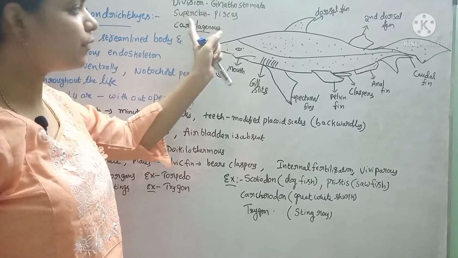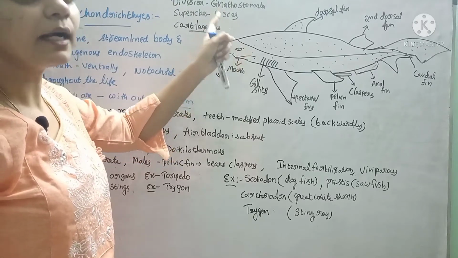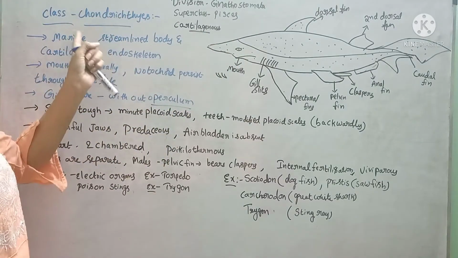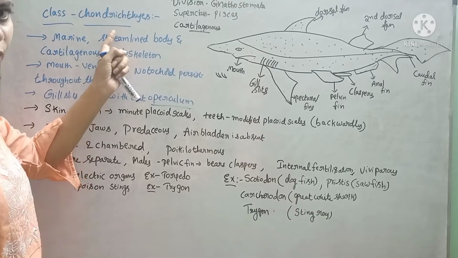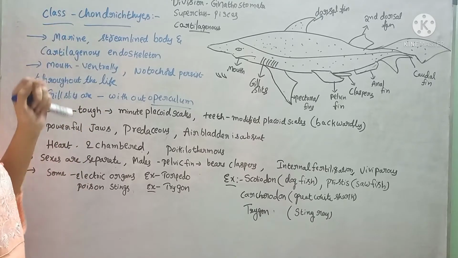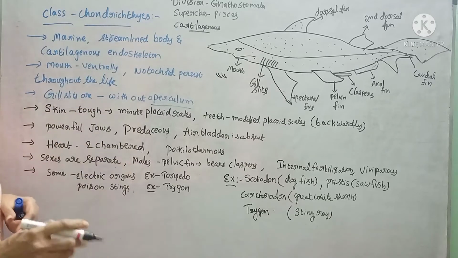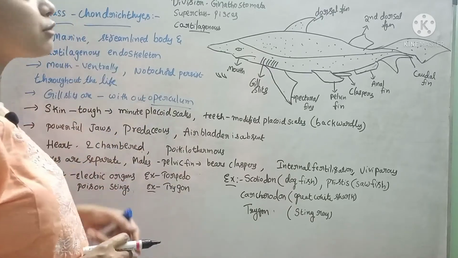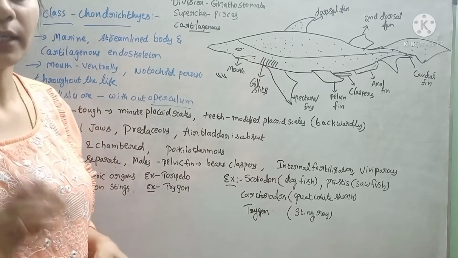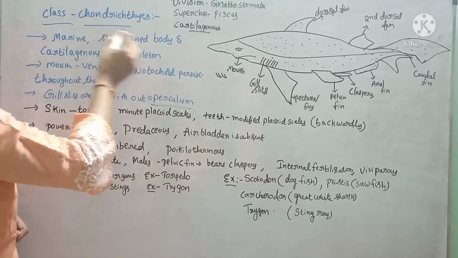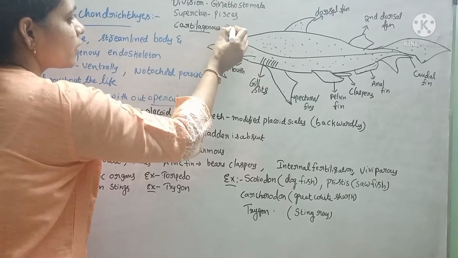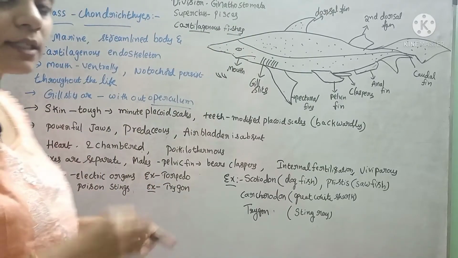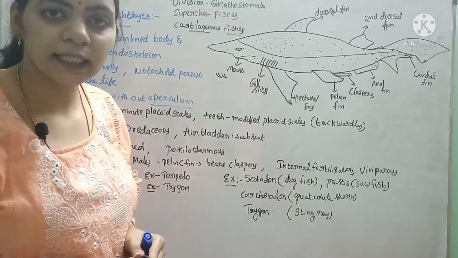Of the two superclasses, one is Pisces. Under this superclass Pisces there are two classes. One is the class Chondrichthyes and the other is Osteichthyes. This is the class Chondrichthyes, classified depending on what type of endoskeleton the animal has. Here the endoskeleton is made up of cartilaginous material. Hence these are called cartilaginous fishes. So these Chondrichthyes are called cartilaginous fishes because the endoskeleton is made up of cartilage.